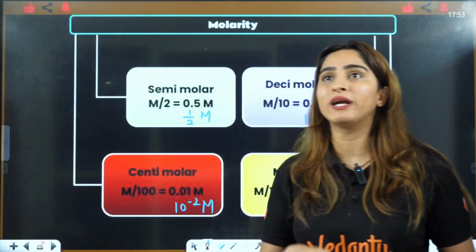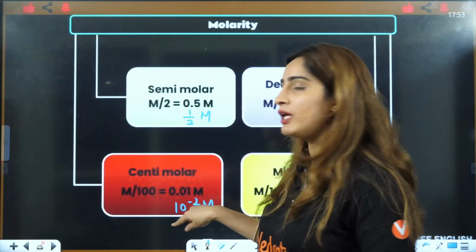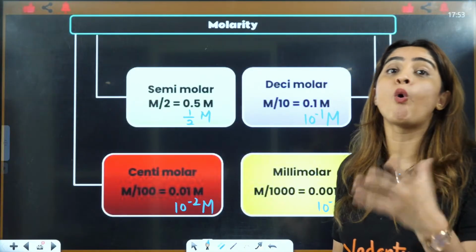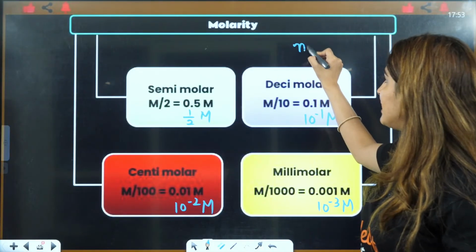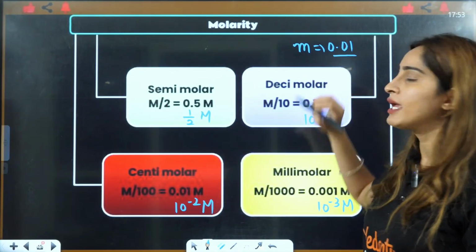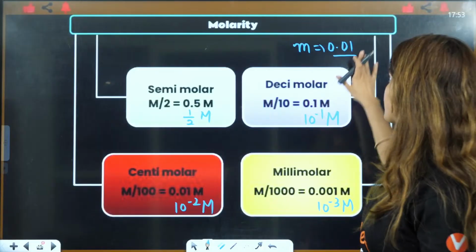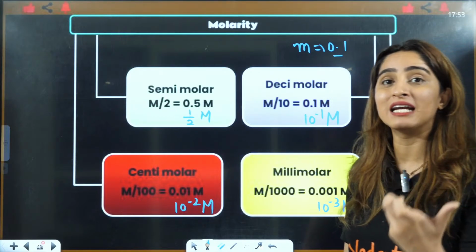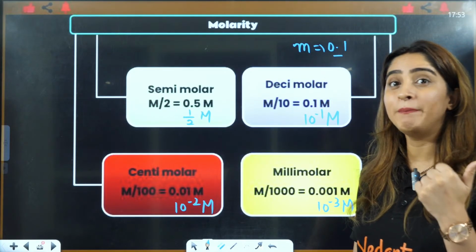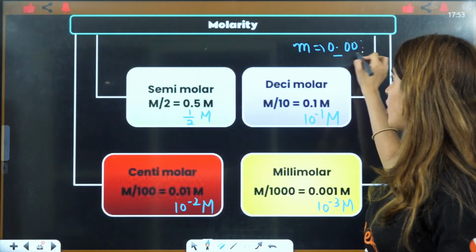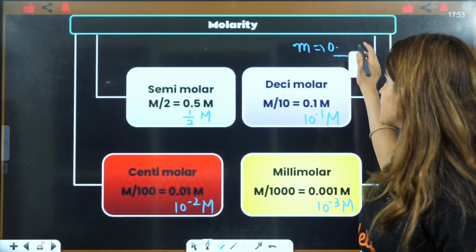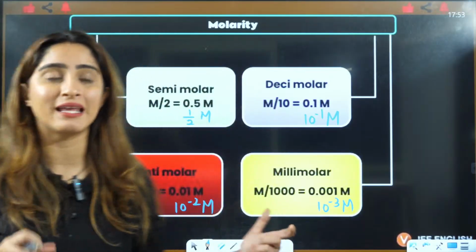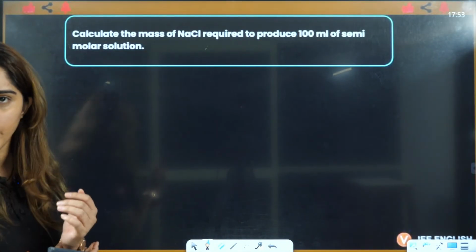In the question, what if they give you a centimolar solution. Centimolar means they are talking about the molarity is 0.01. They can also give you a centimolal solution. That means molality is 0.01. If they give you a decimolar solution, that means it is 0.1. If they give you molality as millimolal, you can write it as 0.001. If they give you semimolar, that means it is 0.5 molar. That's how you can understand these terms, and you can put the values given to you in the equation.